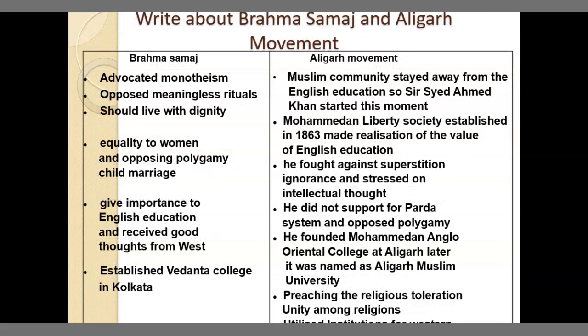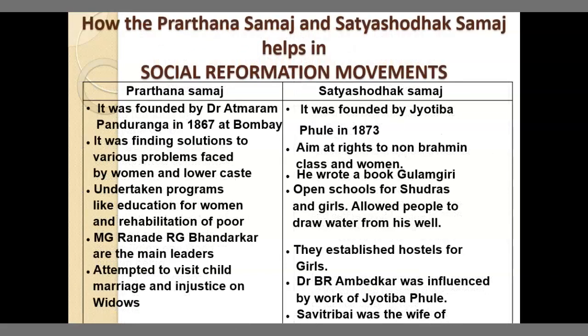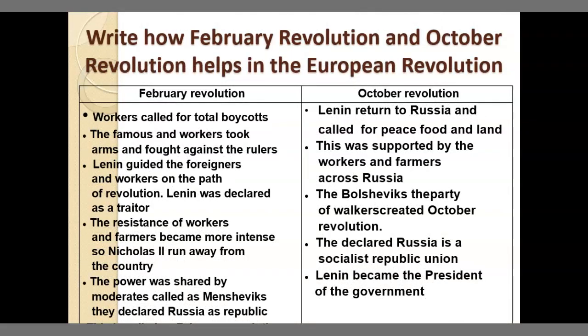Write about the Brahma Samaj and the Aligarh movement. Explain Narayana Guru Dharma Paripalana Yogam and Periyar. How do the Prarthana Samaj and Satyashodhak Samaj help in social reformation movements? Write the reasons and results of the First World War. Write how the February Revolution and October Revolution helped in the European Revolution.